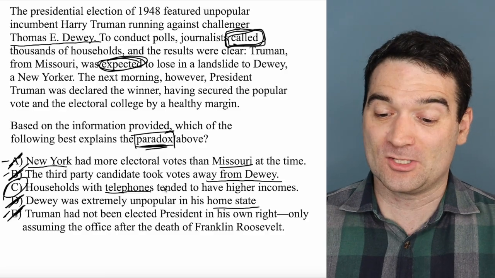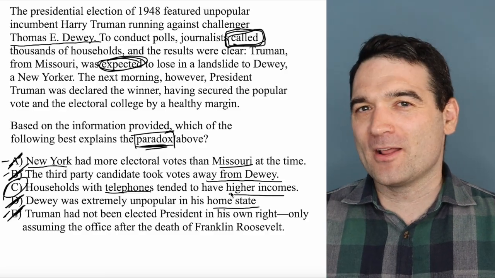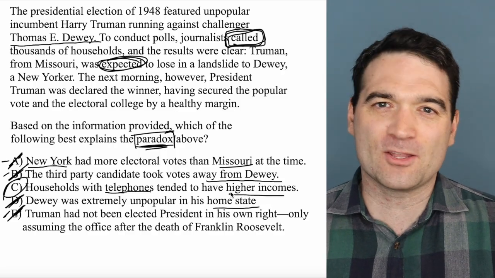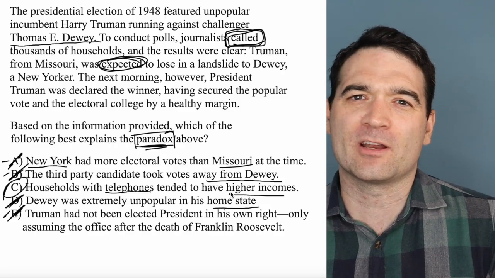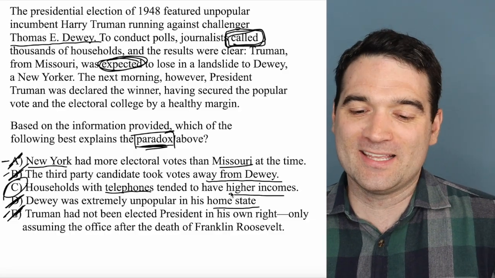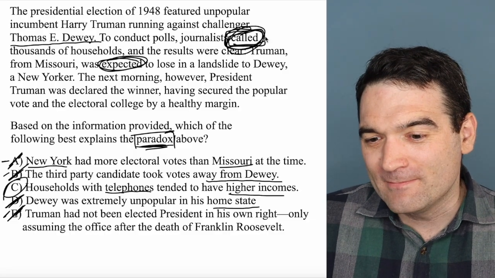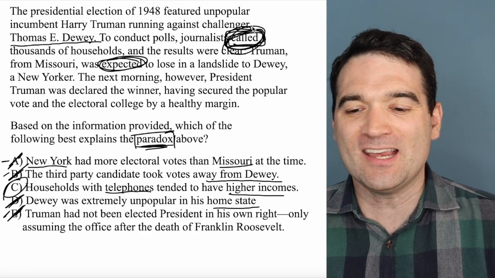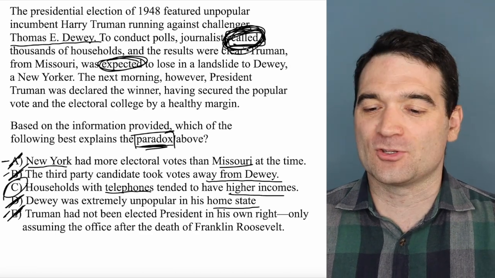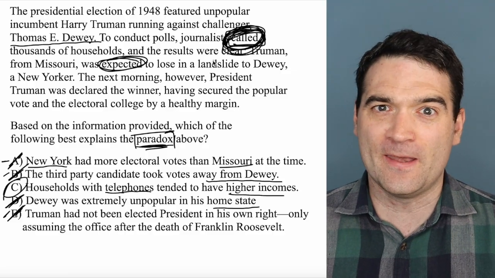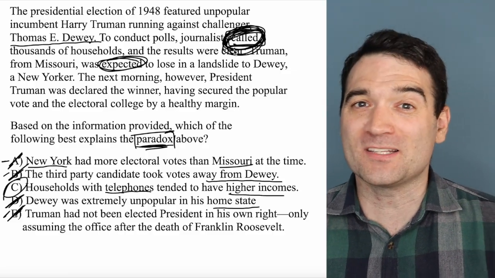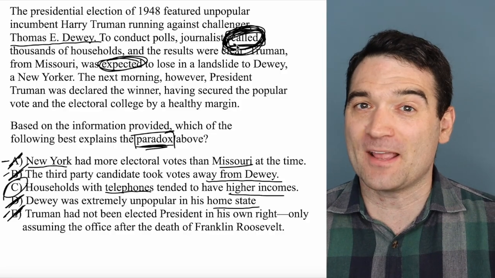And now I want to address something. You might also say, well, higher incomes isn't mentioned in here at all. How am I supposed to know that higher income people voted for Thomas E. Dewey? You don't have to know that. The point is that one link in the chain is flawed here. This story depends on getting a robust sample, getting a healthy sample of people.